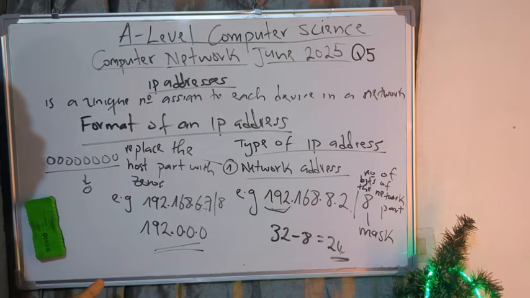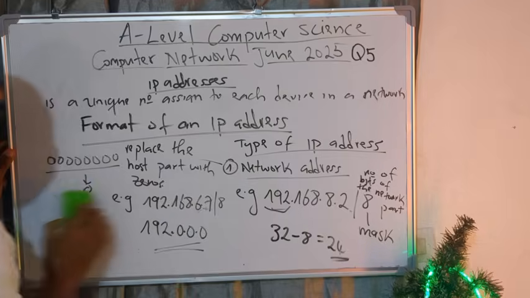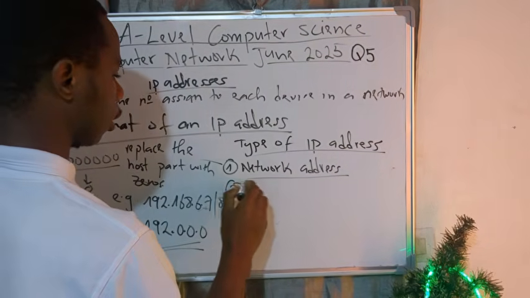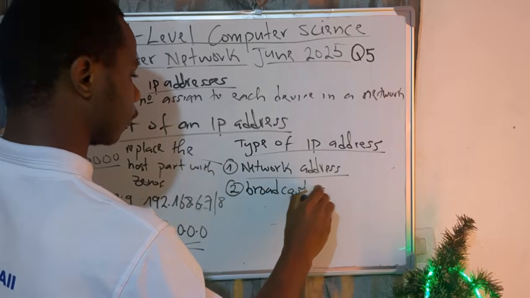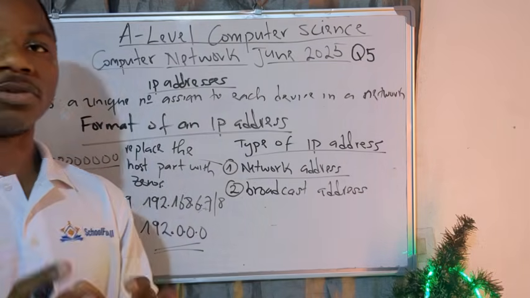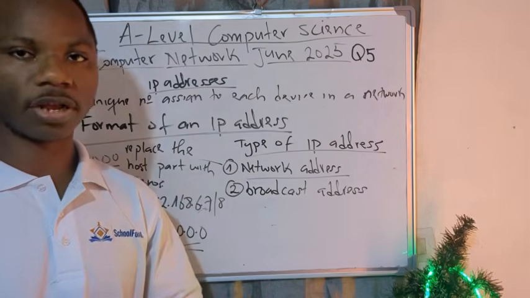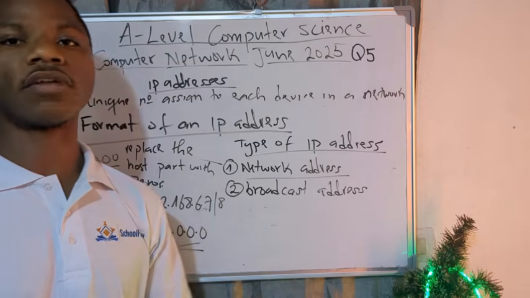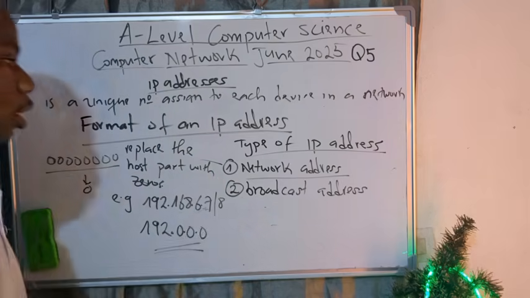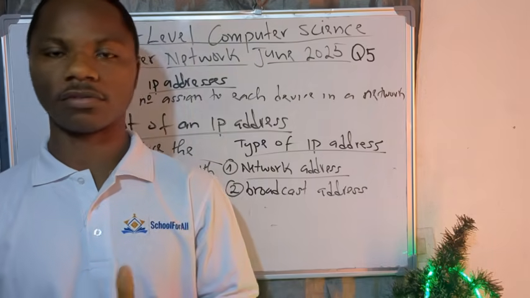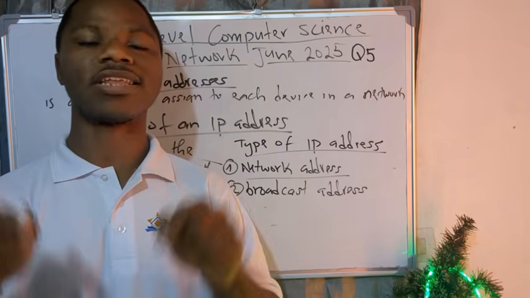Please, the network address is just obtained by putting zeros on the host part of an IP. Full stop, nothing else. Now, after knowing this, let us go to the second address, which is what we call the broadcast address. What you need to understand concerning the broadcast address is, let me start back. A network address is an address used to identify a network. That one we are clear. Now, a broadcast address is an address used to send a message to all computers connected in the same network. Take note of that, please. If I don't want to write, just have a notebook and take note of that. A broadcast address is an address used to send a message to all devices connected in the same network.